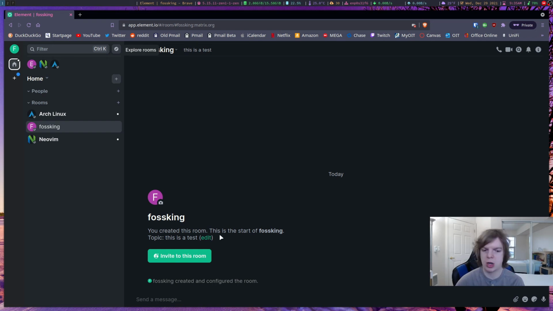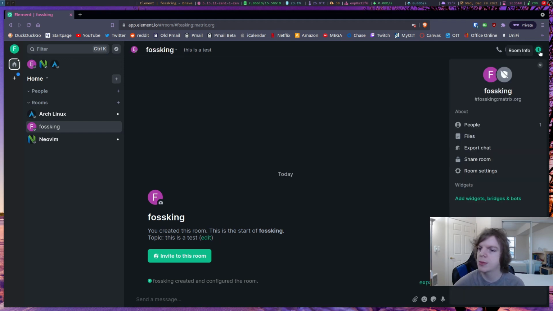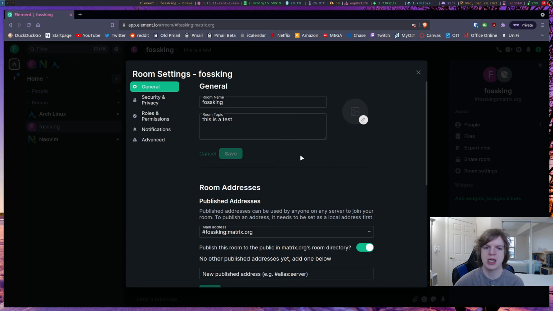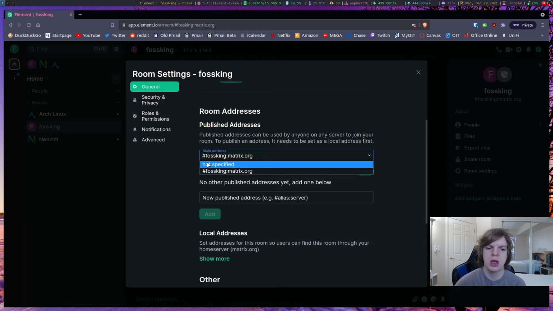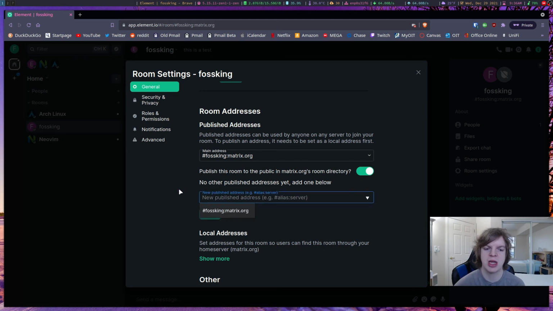So now let's walk through all the various settings that you can do for your room. You click on the I right here, and then you go over into room settings, and here you can set all the various things that you want. So you can change the address if you wanted to. You can have it not specified if you wanted to keep it private. And that's it. If you wanted to change the address, you can, but I'm just going to leave it there as is.